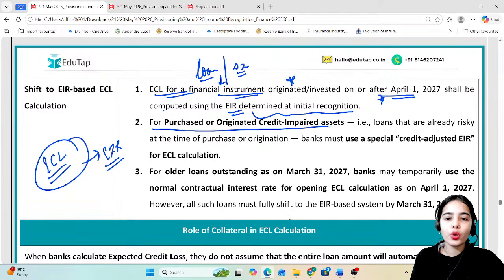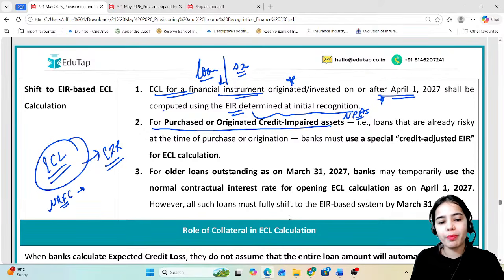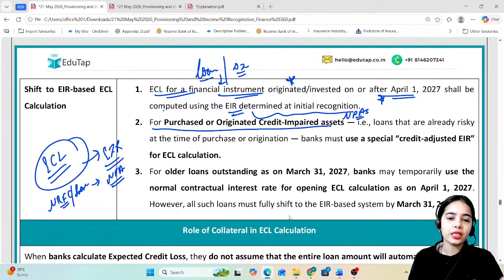For purchased or originated credit-impaired assets, that means NPAs that have been bought at a very low price by the bank, let's say another NBFC or bank has the NPA, and this bank has purchased the NPA at a very low price.